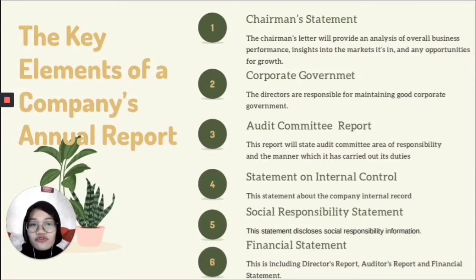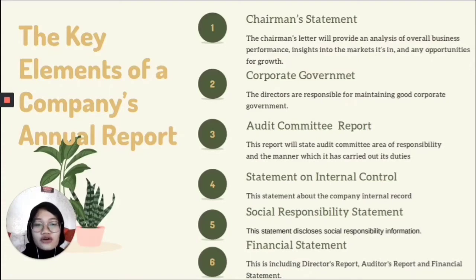The chairman's letter will provide an analysis of overall business performance. Next is corporate governance. The directors are responsible for maintaining good corporate governance. The third is the audit committee report. This report will state the audit committee's area of responsibility and the manner in which it has carried out its duties.